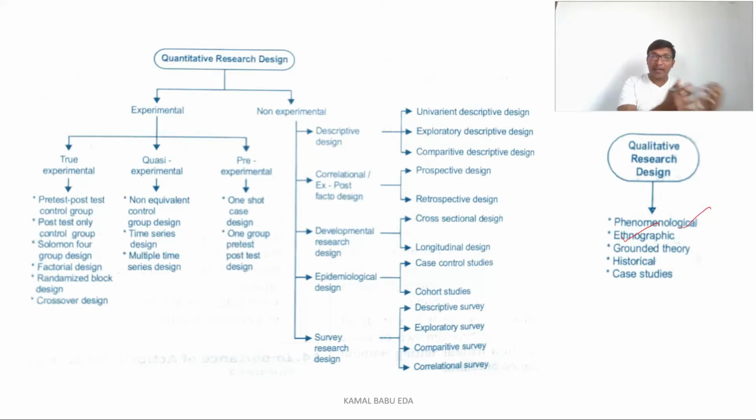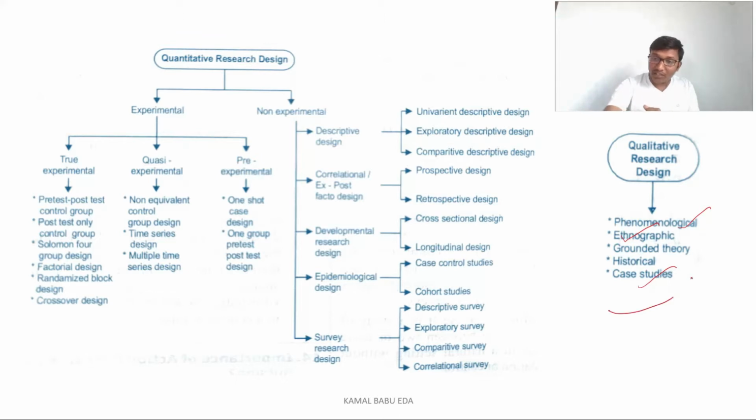It can be a narrow study or a broad study. Coming to grounded theory, we see the history based on which they have constructed the theory. In historical, we see what happened in the past. And coming to the case study, when they are not able to solve a particular problem, when they encounter a lot of problems in solving it, we go for this type of research design. So these are qualitative research designs.